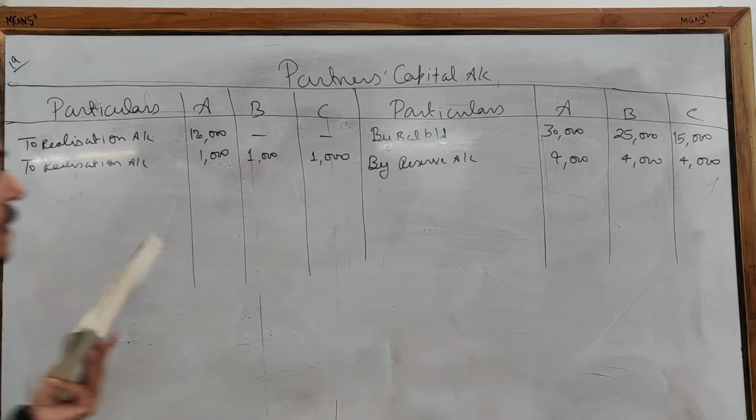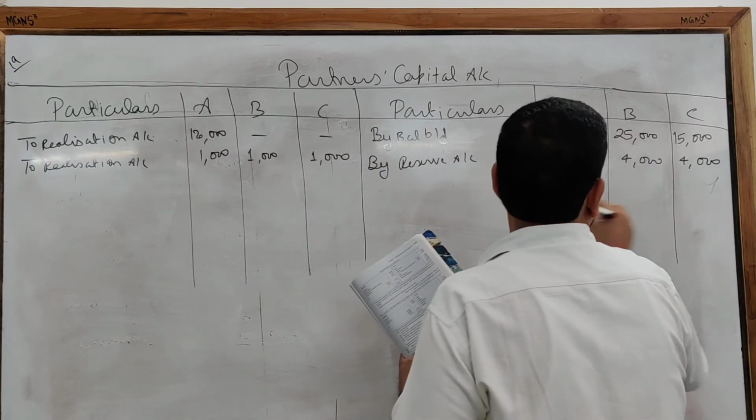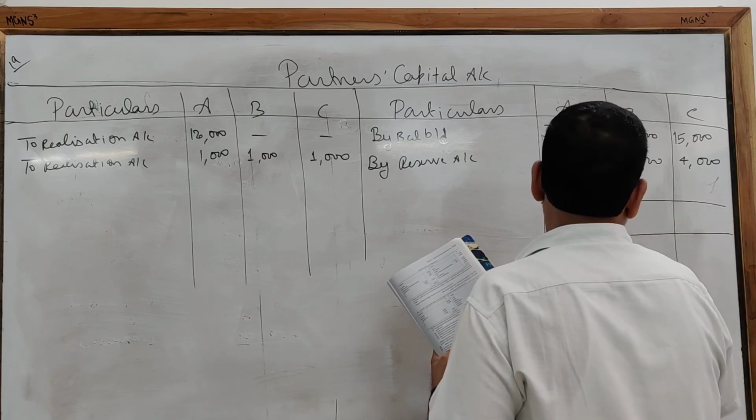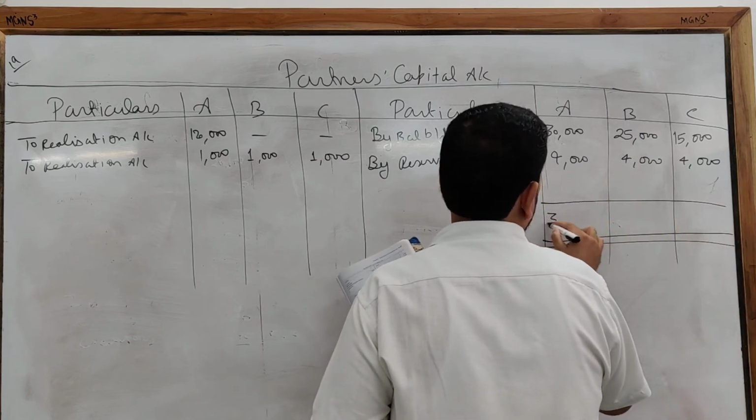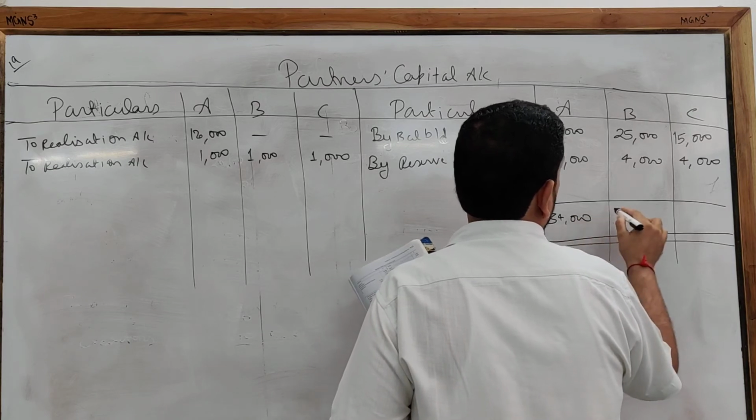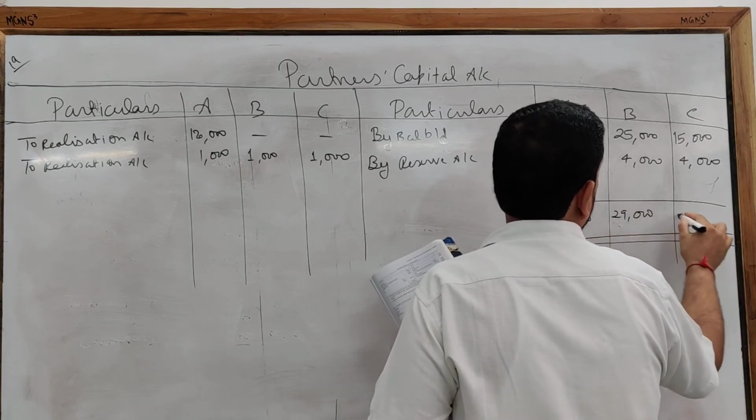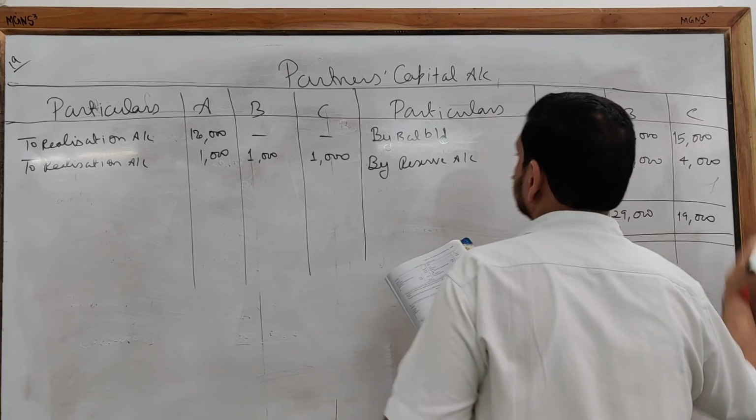As no other thing has been there, we are going to make the total: 34,000, 29,000 and 19,000.